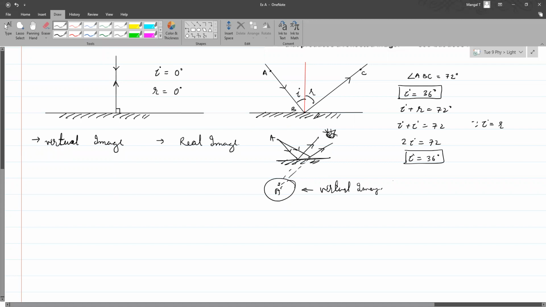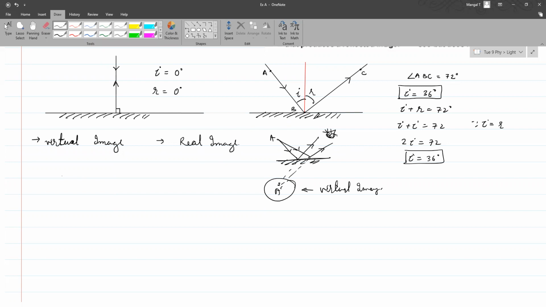It's not a real object or anything. It means the rays are not actually meeting. So that's a virtual image. And a real image is where the rays actually meet. So that is a real image. Okay. So a virtual image is formed by rays which appear to meet. Real images are formed by rays which actually meet.